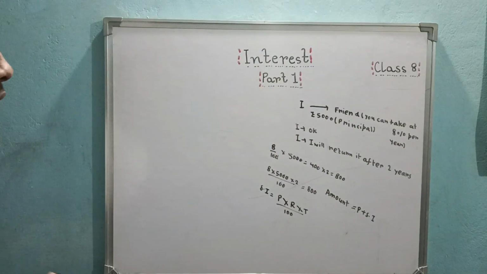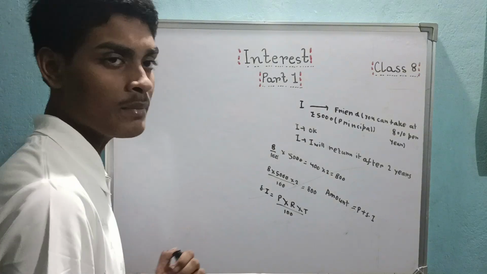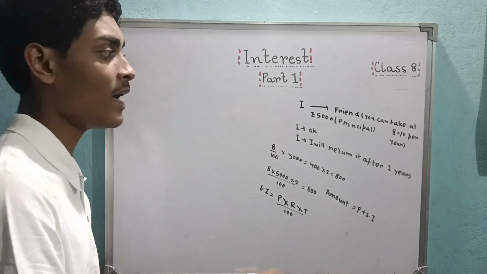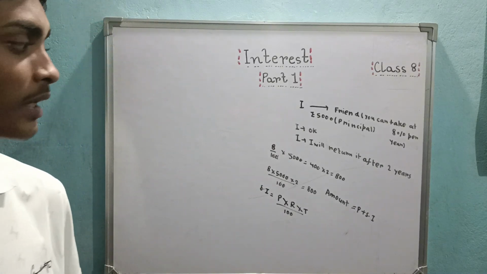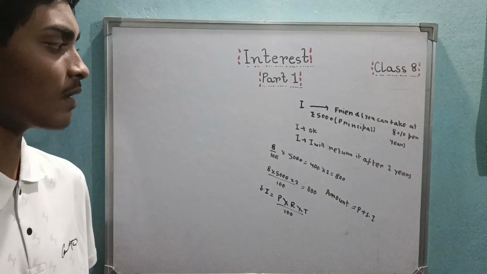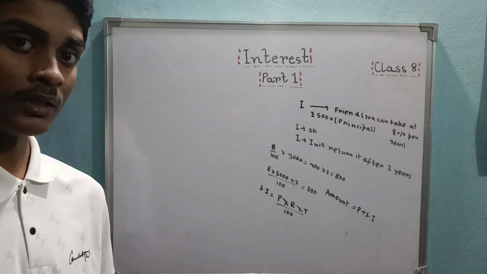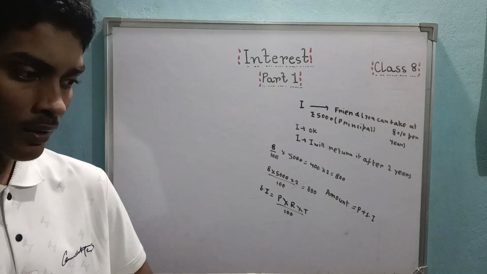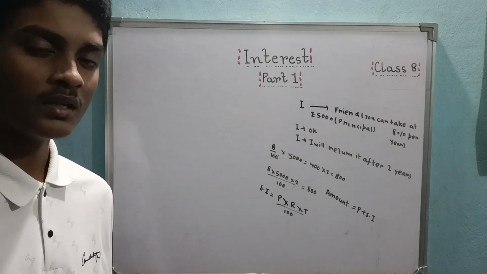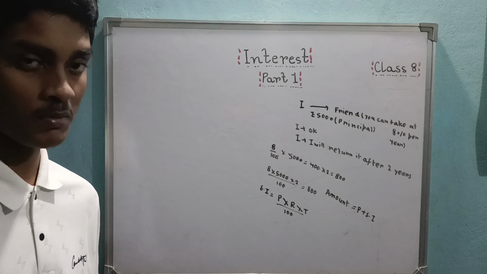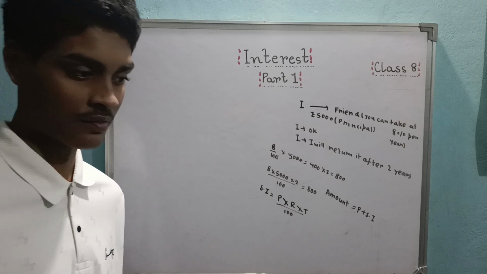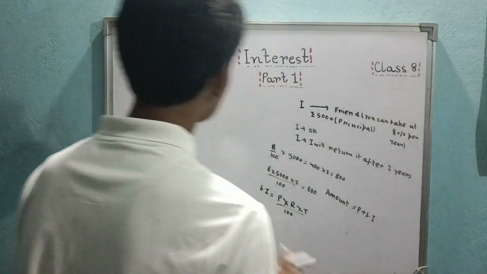And always remember one thing: if your rate is given per year, then your time also has to be in years. If your rate is given in months, suppose 8% per month, then your time has to be in months. So whatever unit the rate is given in, year, month, hour, minute, anything, the time has to be in that same unit. Remember this. Money, always rupees for you. We are Indians, no dollars, please. So let's see. Question 1.